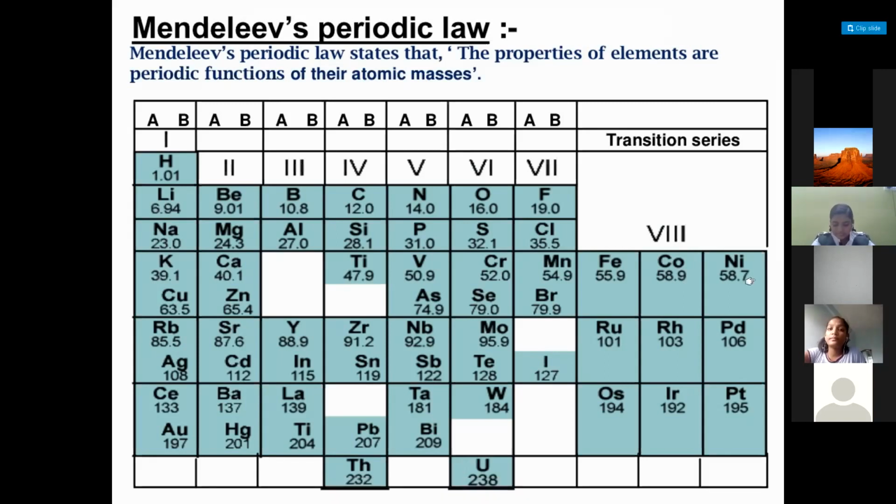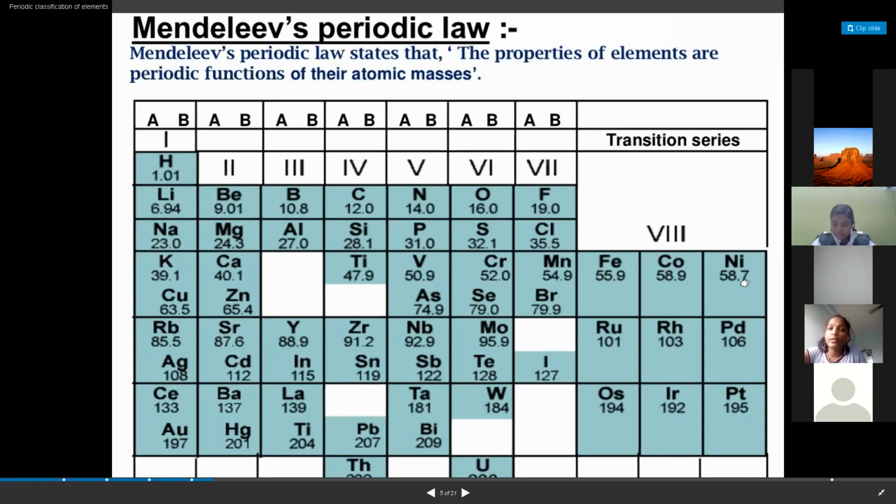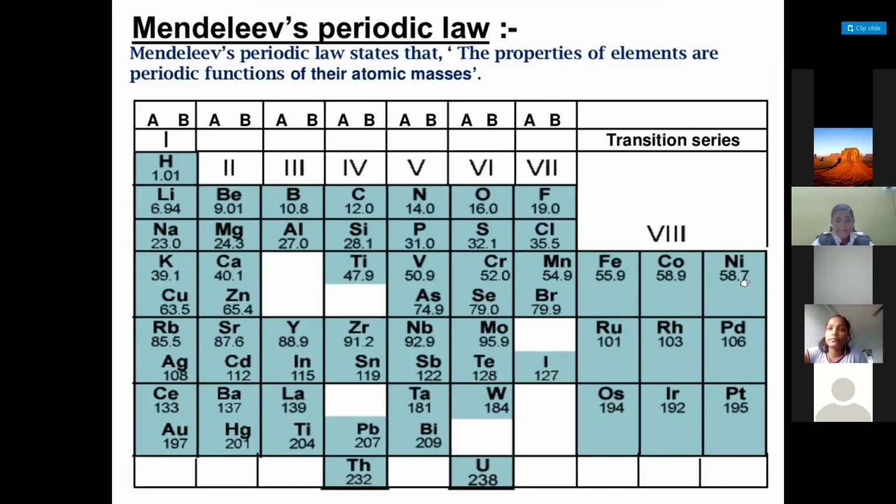58.9. Very good. Nickel? 58.7. Which one should come first? Nickel. Actual increasing order means nickel should come first. 58.7 should come first. But why did he reverse here? In order to maintain chemical properties. Very good. He has given more importance to the chemical properties.